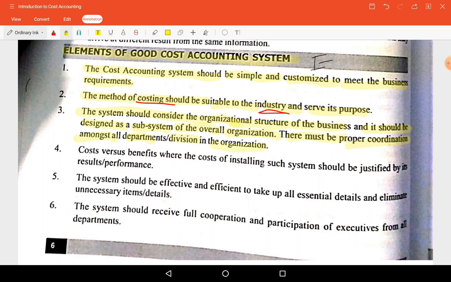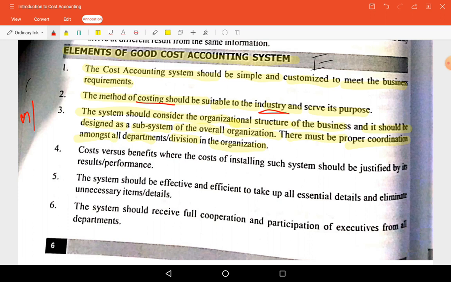Suppose I am making different products, say biscuits. My company is making biscuits, cookies, and other things. So different types of flavors, like Marigold, one biscuit is there. Okay, for that one department is there.